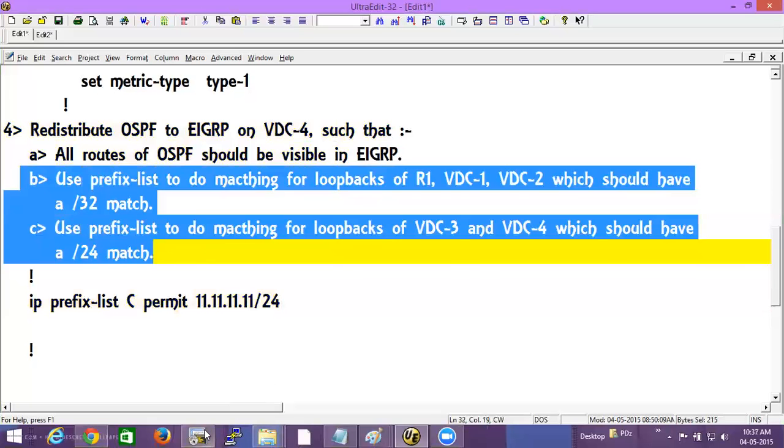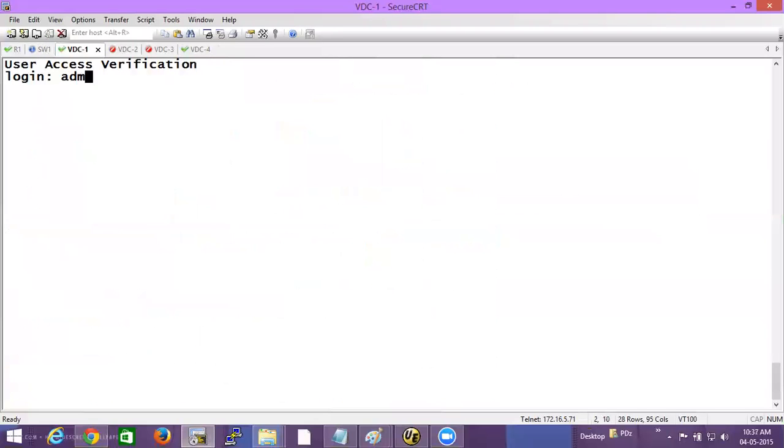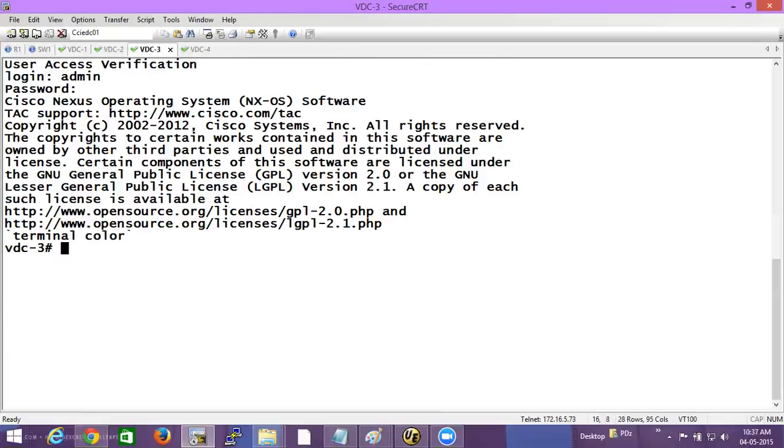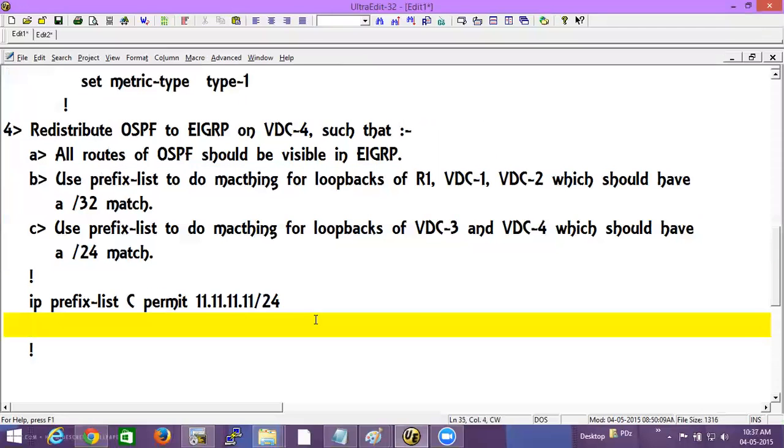Why? Because how are loopbacks advertised in OSPF? /32, right? Not /24. Although the mask that we have given is /24, how does OSPF advertise it? /32. So until and unless I match /32, it's not going to match. Are you getting my point? Be careful with this whenever you are doing OSPF. This is a problem with the prefix list which most people tend to forget with OSPF.